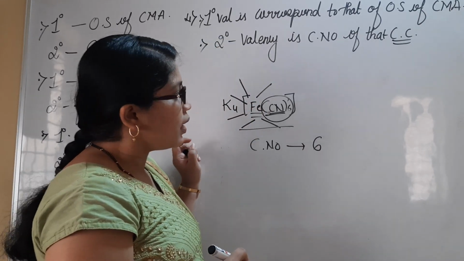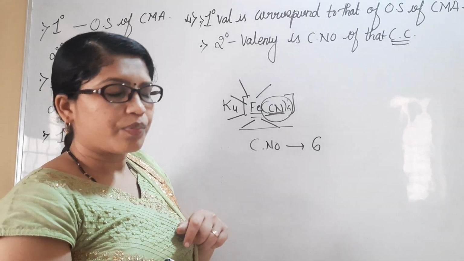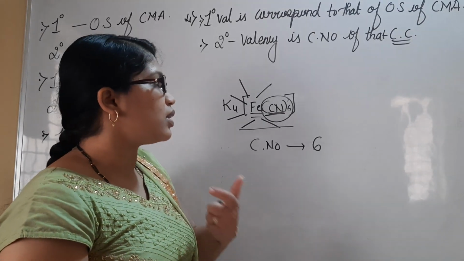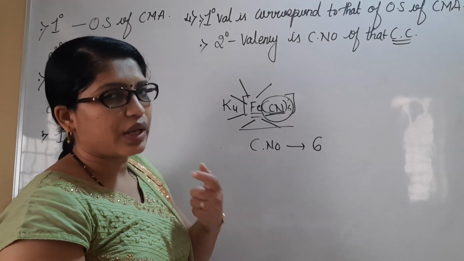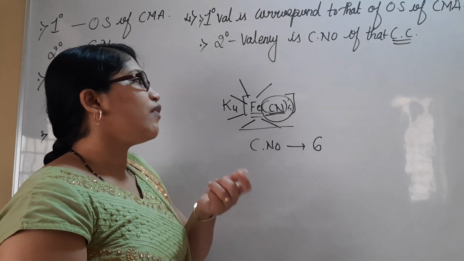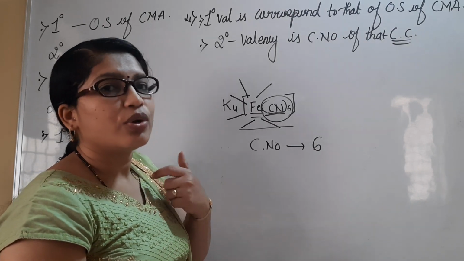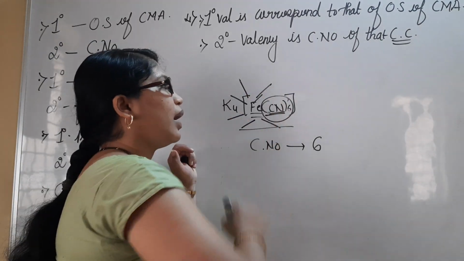Here the cyanide is considered a neutral ligand, but we may also have charged ligands, positively charged and negatively charged ligands. Sometimes they will be donating more than 2 pair electrons to the central metal atom.